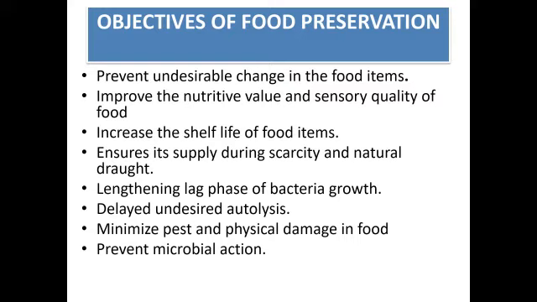Now, what are the objectives of food preservation? जो food preservation है, अगर हम ये करते, इसका क्या मकसद है? It prevents undesirable changes in the food items. Undesirable changes like enzymatic browning, जैसे एप्पल, ब्रिंजल, बनाना. अब आगे देखेंगे कि कैसे हम उस चेंज को प्रिवेंट करेंगे. Improve the nutritive value and sensory quality of food.